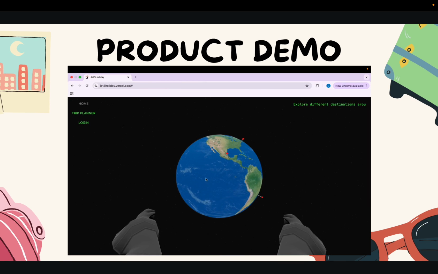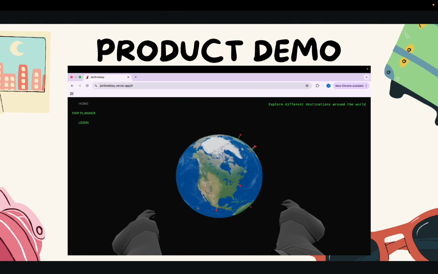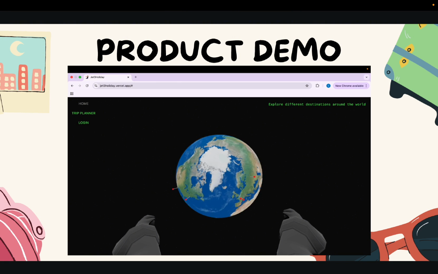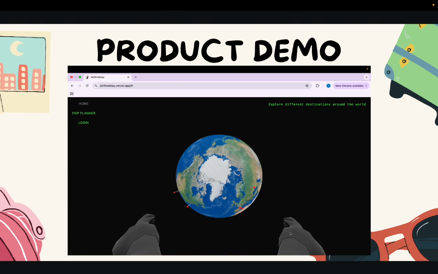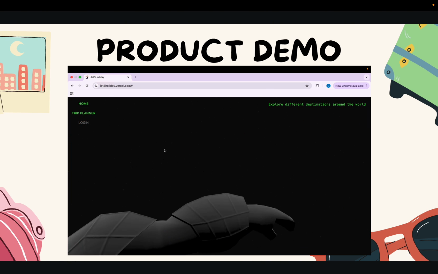Right, as you can see, this is the landing page. The user will be able to play with this interactive globe to give them an immersive experience. As you can see, there's also the arms to simulate the astronaut. So the first thing the user would do is to log in, of course.